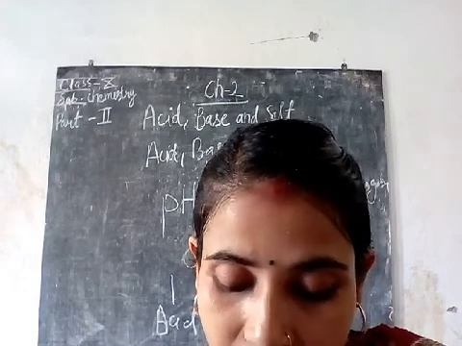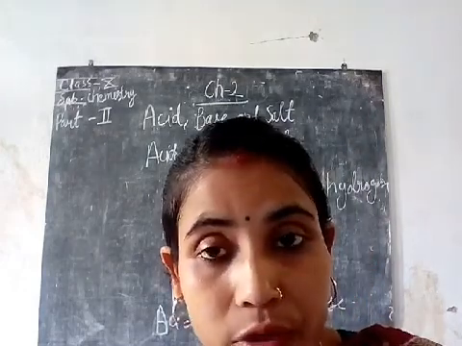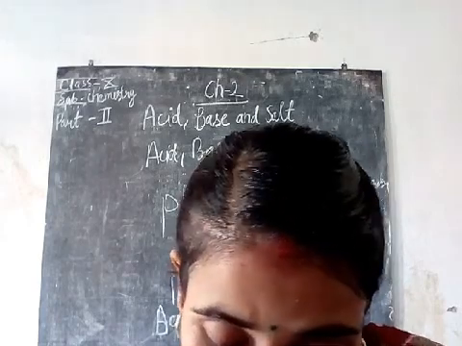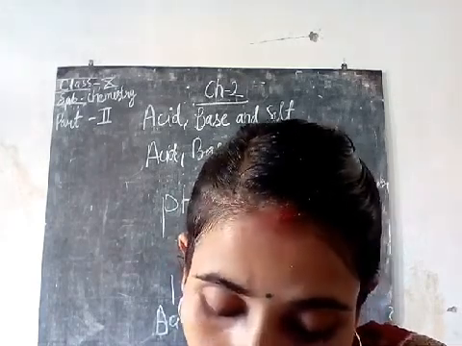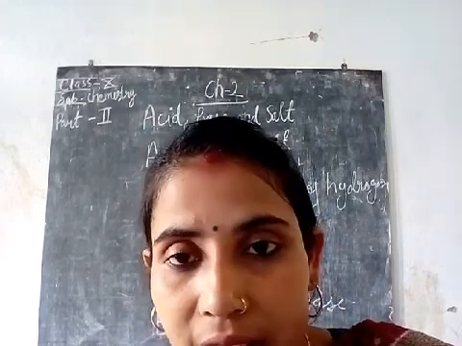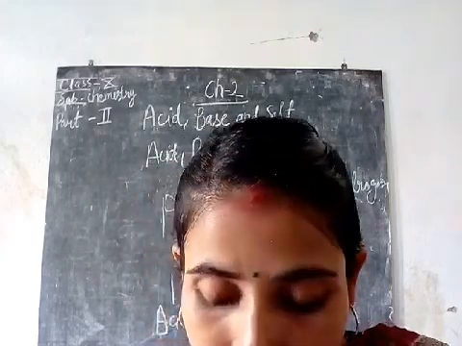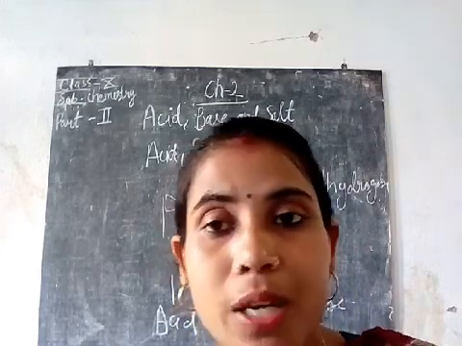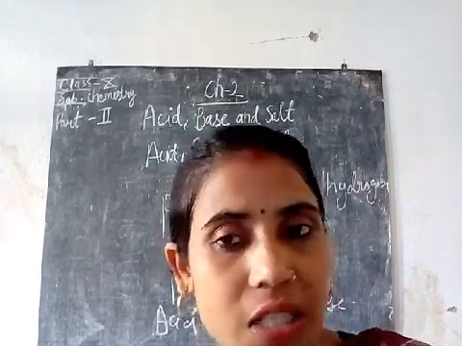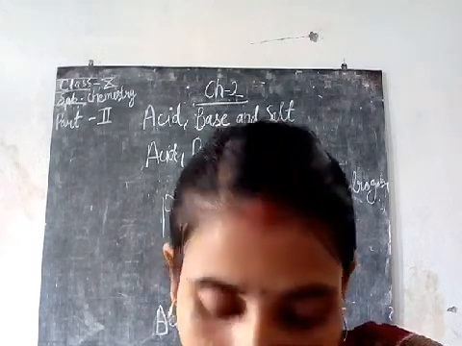Plants and animals are sensitive even to the pH also. Soil pH and plant growth are related. Most plants grow best when the pH of the soil is close to 7. When the pH of the soil is close to 7, that means it is nearly close to water, then it grows well. But if it becomes acidic or basic in nature, the soil loses its fertility and the growth of the plants is not so good.